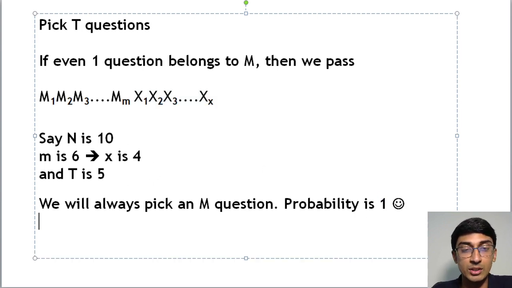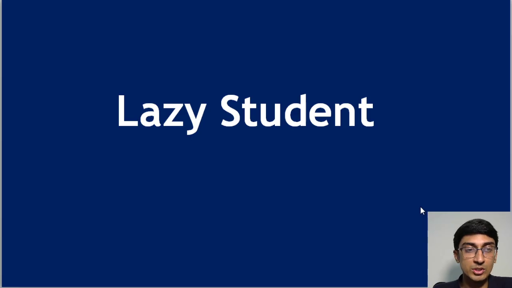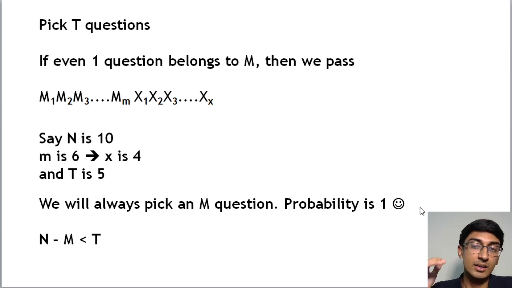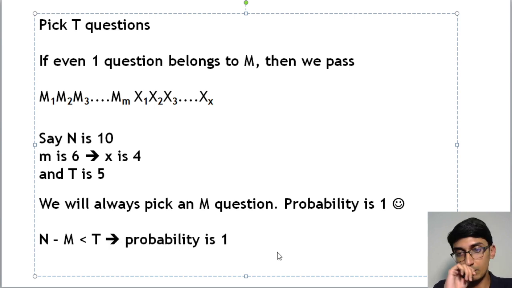What we can say very easily is that if n minus m is less than t, which means it is not at all possible for me to select t questions from the part that I have not prepared, because m is what I have prepared and n minus m is what I have not prepared, then I can be 100% sure that the probability is 1, right?